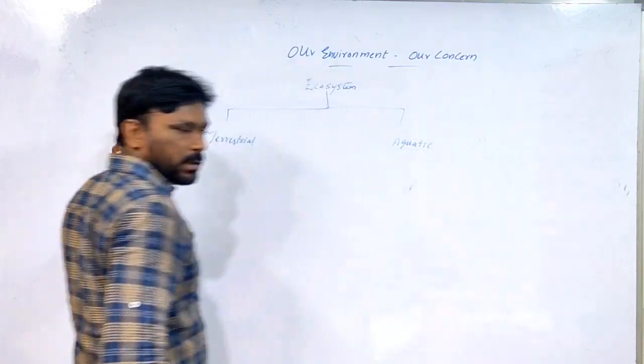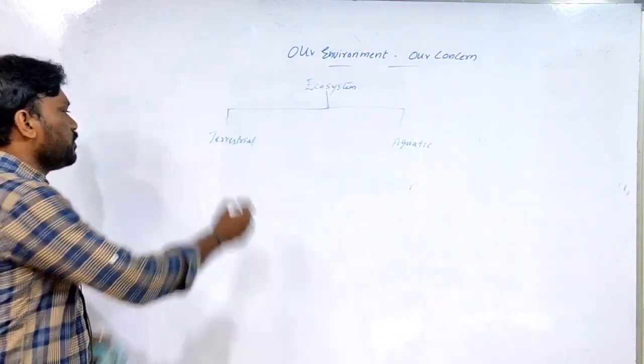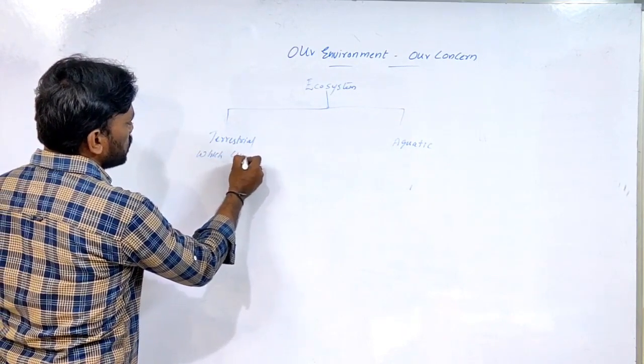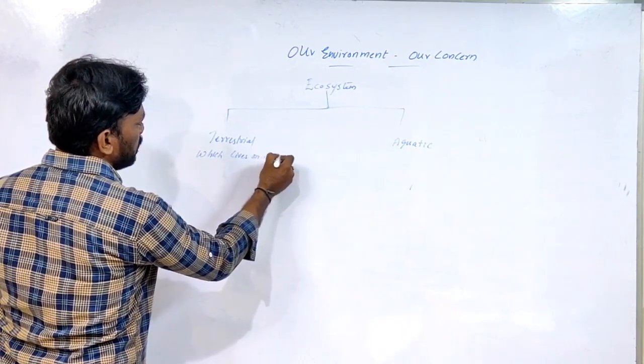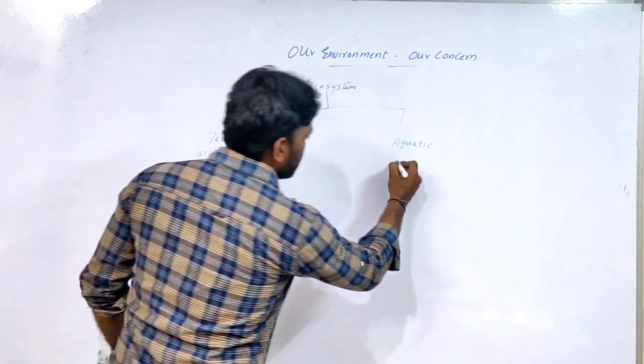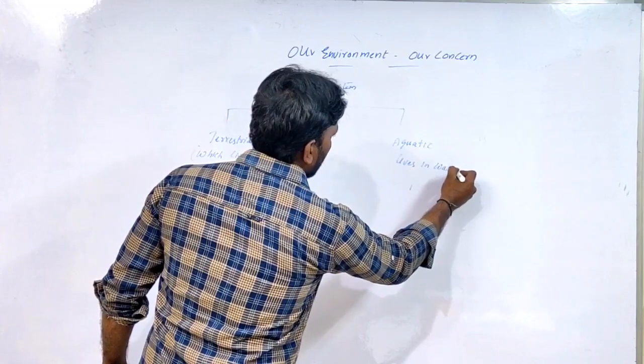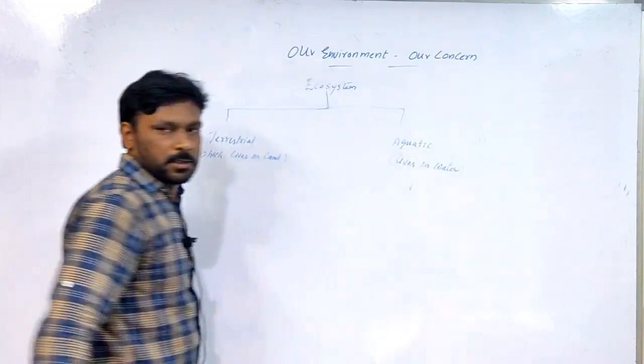Terrestrial means which lives on land. Aquatic means lives in water.